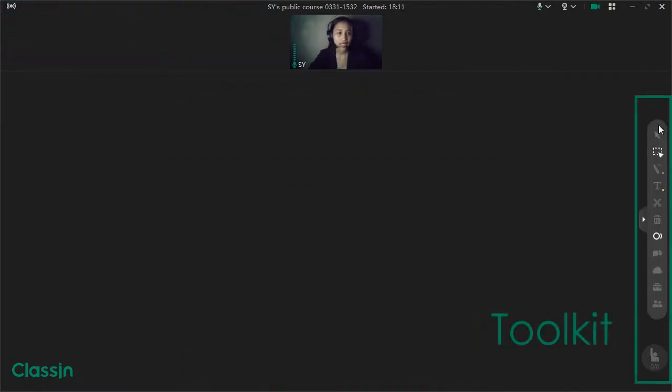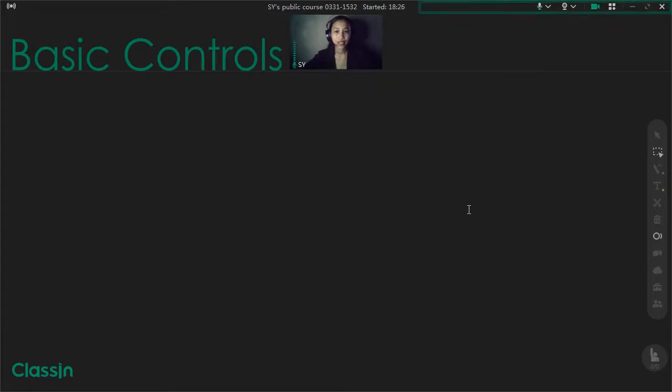Next is the toolkit. So in this side here, you can see the toolkit. Here you can access many tools in the discussion, but I'm just going to have a shallow introduction to this feature because later we are going to access all of them. Next is the basic controls. So as you can see here, this part here. So these are the basic controls.